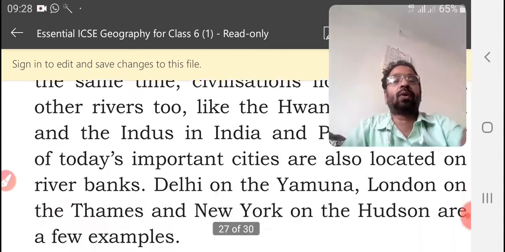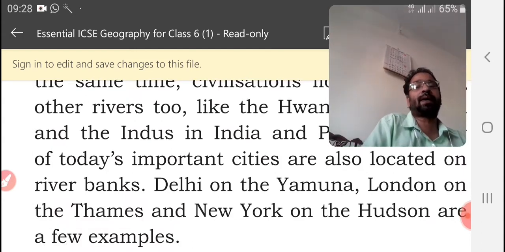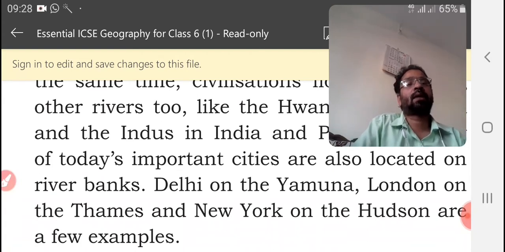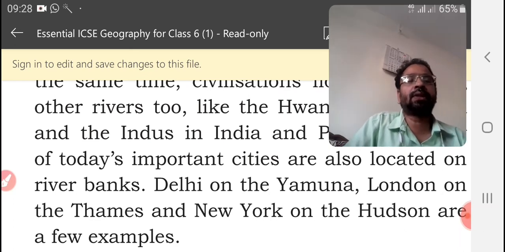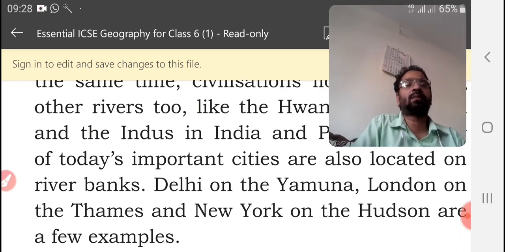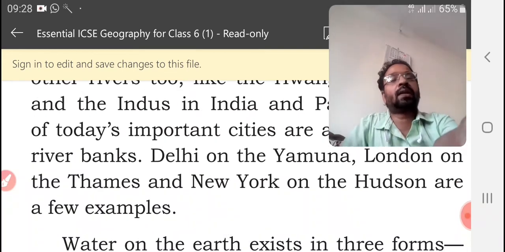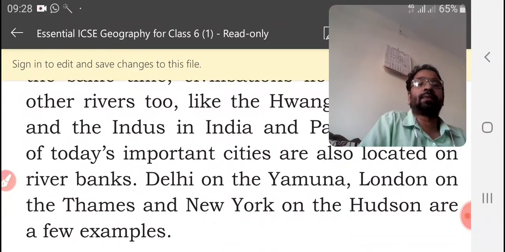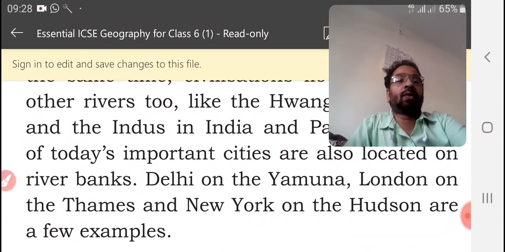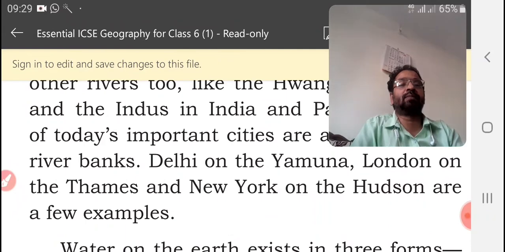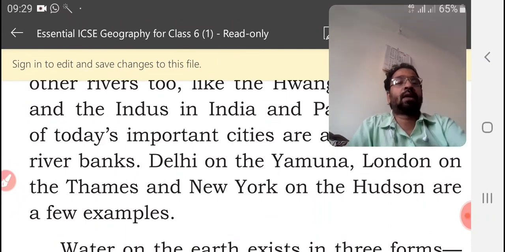Many of today's important cities are also located on the banks of rivers or near the sea, like Delhi on the bank of the Yamuna. Calcutta, Cochin and Mumbai are near the seashore. So everywhere we can find some water body, and people like to live near it. London on the Thames and New York on the Hudson are a few more examples.